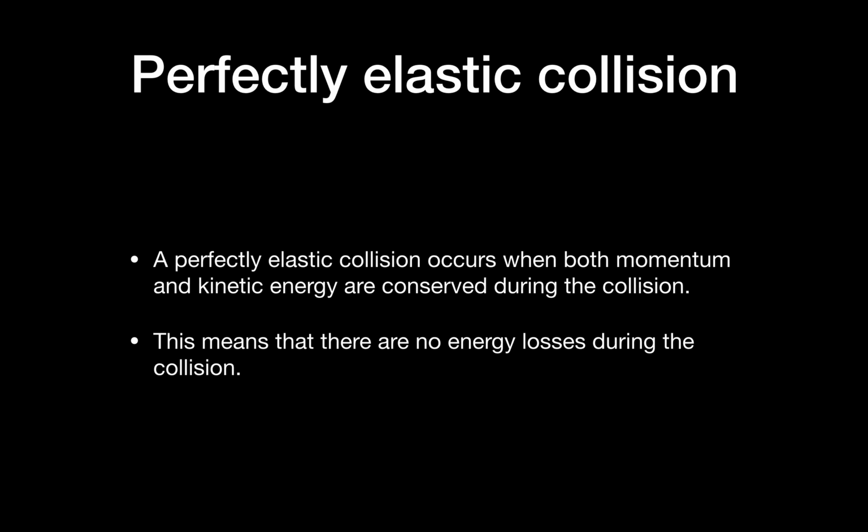Right. So now we come to the types of collisions. So what is a perfectly elastic collision? A perfectly elastic collision is one where both momentum and kinetic energy are conserved during the collision. This means that there is absolutely no energy loss. That means there's no energy loss in terms of heat, sound, light, and so on. Total kinetic energy is conserved.